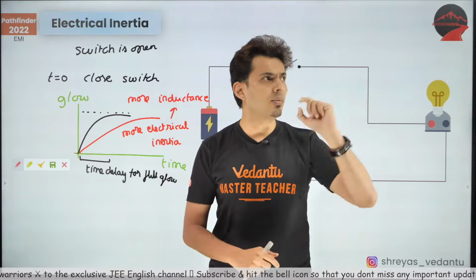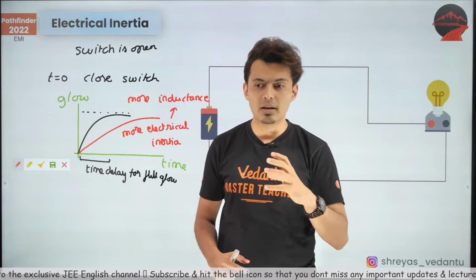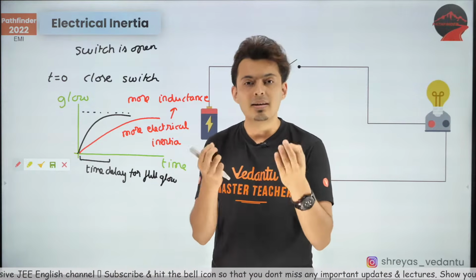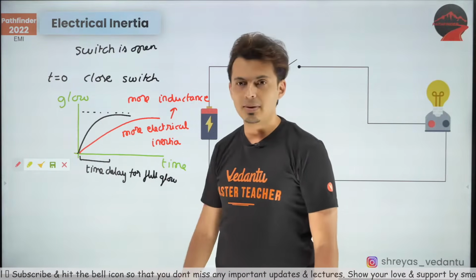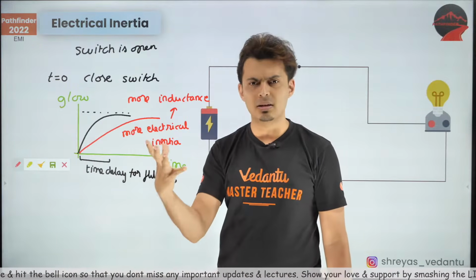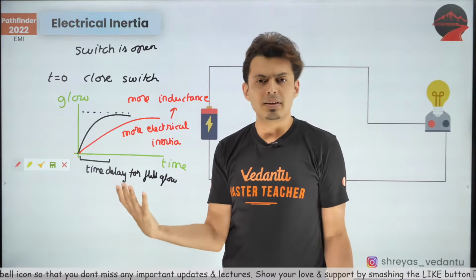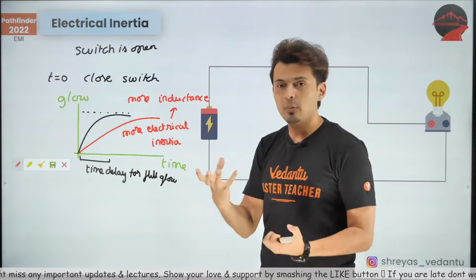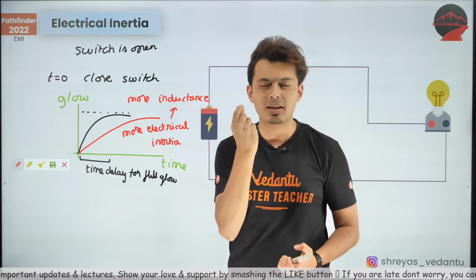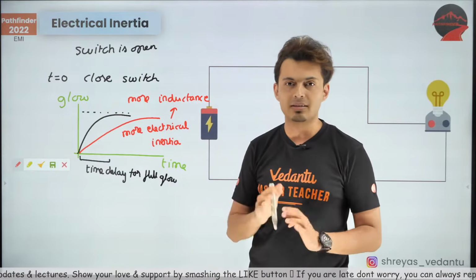If that is true, then why don't you see the bulbs glow slowly? Why do you see it instantly? The reason is this time delay is very small. In your usual day-to-day activities, the moment you turn on a bulb, it turns on instantly. You might get the feeling, sir, it does not have electrical inertia. The reason is the inductance is very, very small for most of the devices around you.